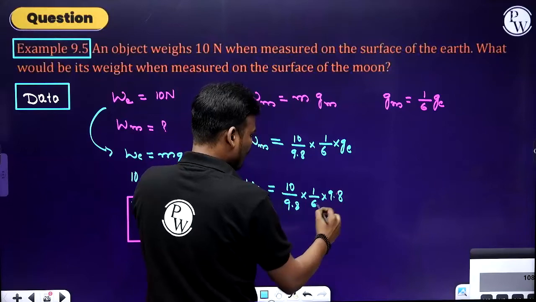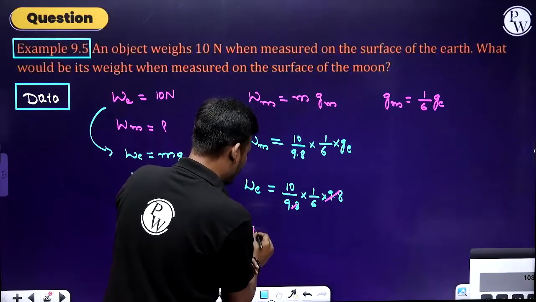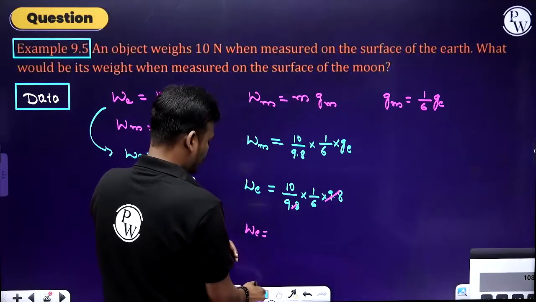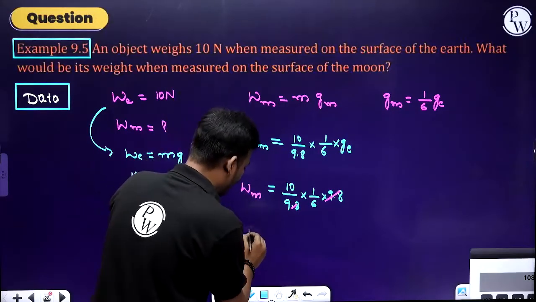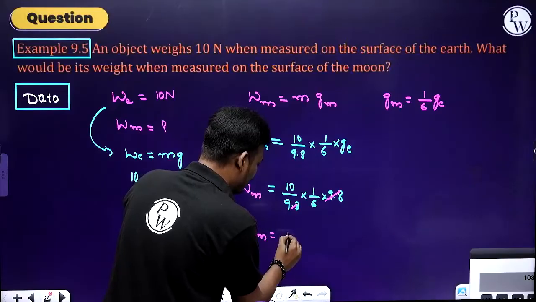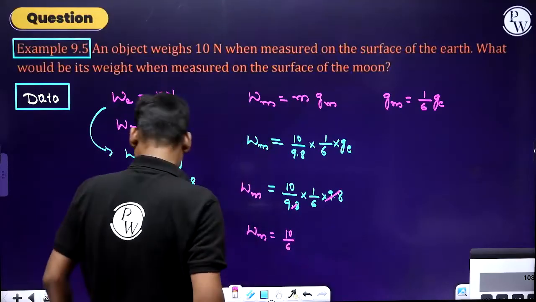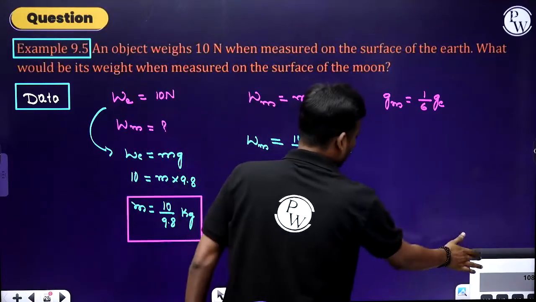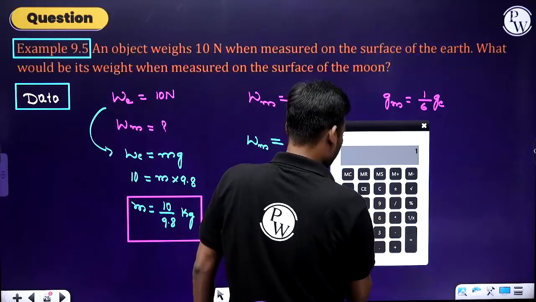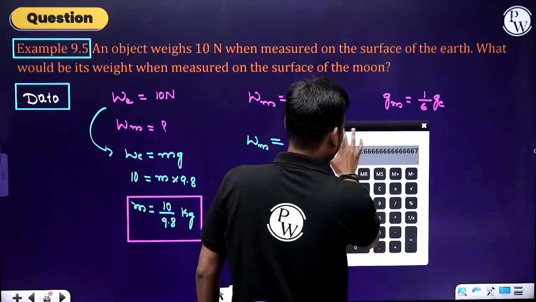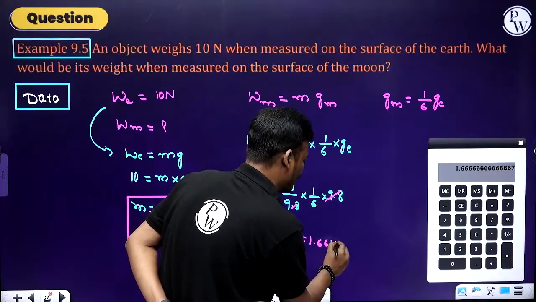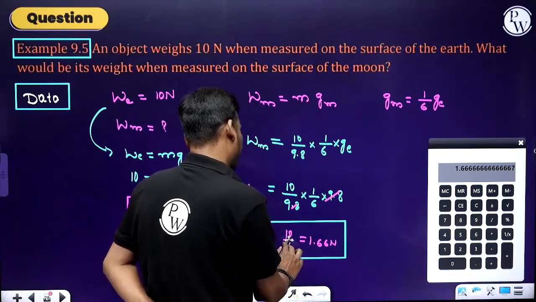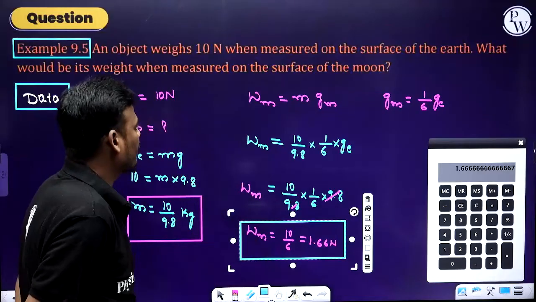So here 9.8 gets cancelled. So Wm, sorry, this is WM, not WE, the weight of the body on the moon. So 10/6. For 10/6, what will be the answer? That is 1.66 Newton. Okay. Simple.